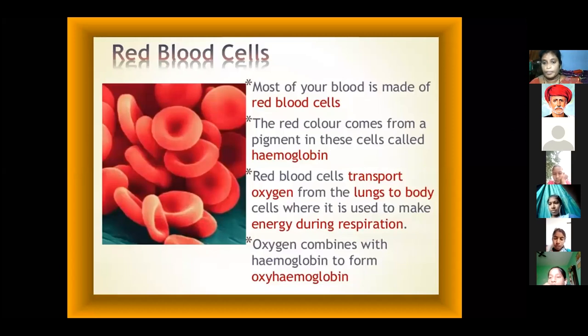Okay, most of the blood is made up of red blood cells. The red blood cells contain the hemoglobin pigment, and that is why the blood is red in color. The red blood cells also transport oxygen and nutrients to all parts of the body, and at the same time they participate in the process of respiration. Next, the red blood cells combine with oxygen, and that is called oxyhemoglobin. Okay, ma, can you follow this slide? Shall I move to the next slide?